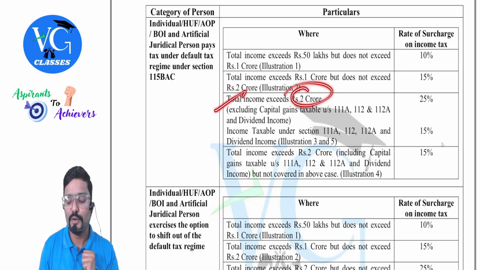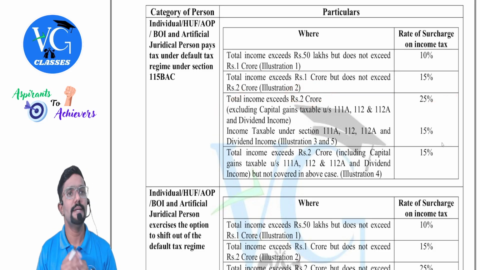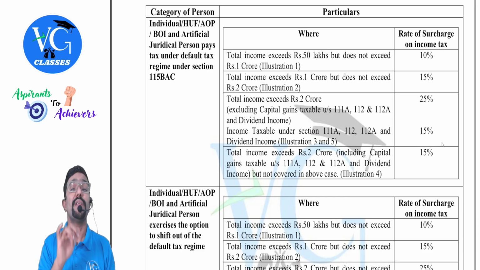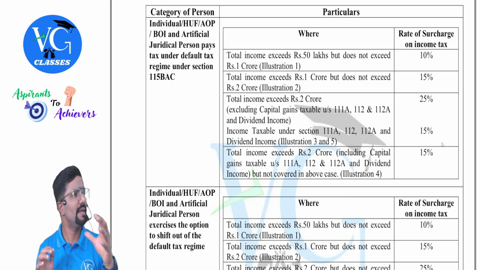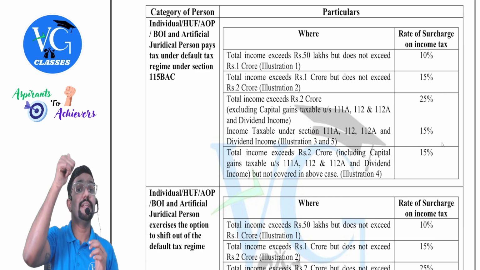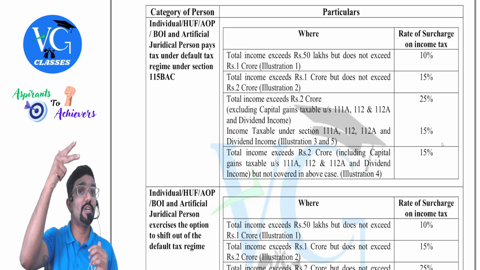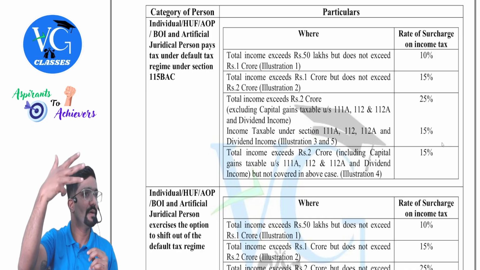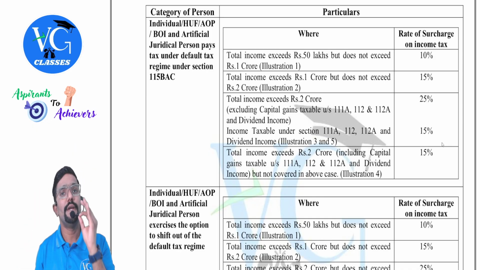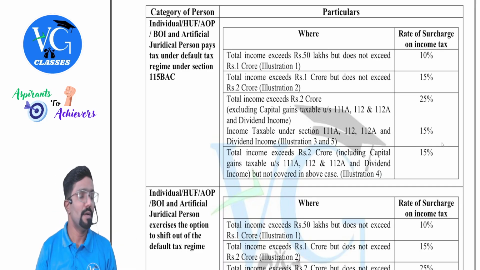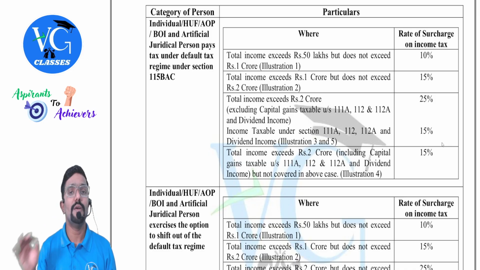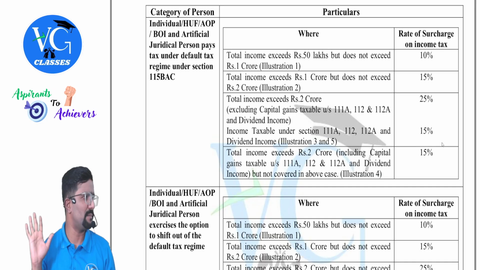Now, if total income is more than 2 crore, 25%, yes. But Madam has told that the maximum surcharge rate you pay on your investment income tax is lower. What are the investment incomes? Sections 111A, 112A, 112. All these are investment based income, plus dividend income. Guys, listen carefully. Dividend income is normal income taxable at normal rate, but when it comes to surcharge, we are treating it as special, only for surcharge purpose.